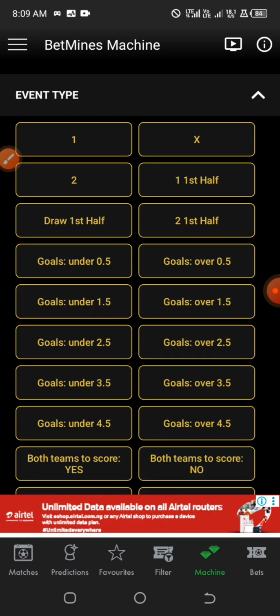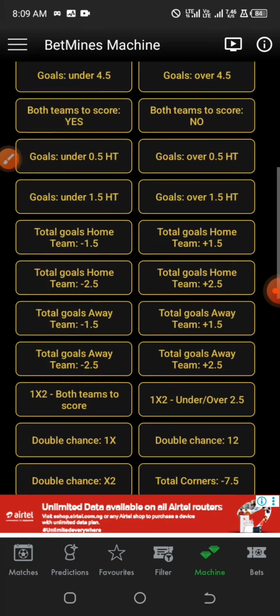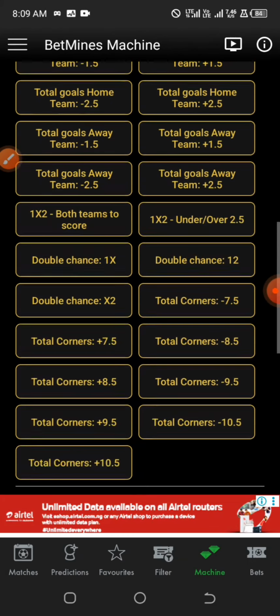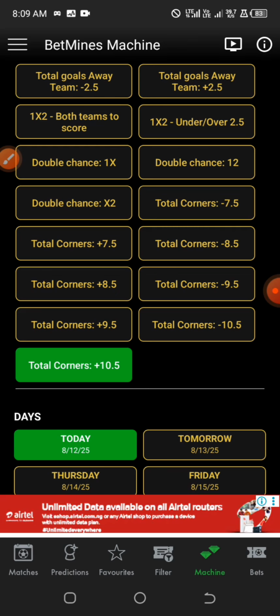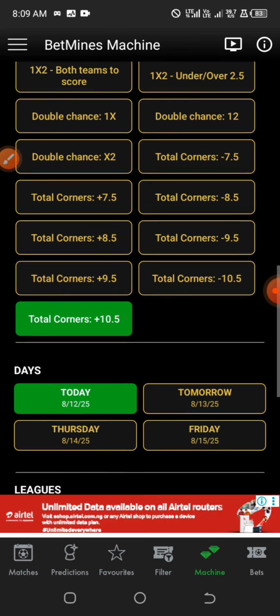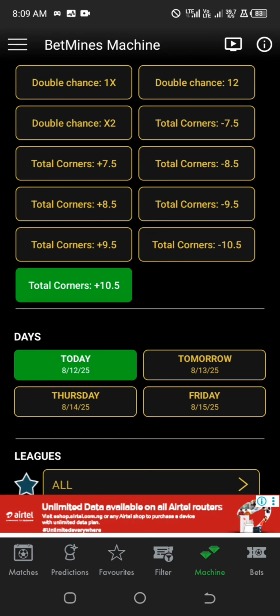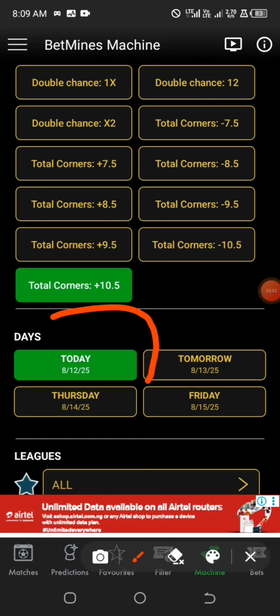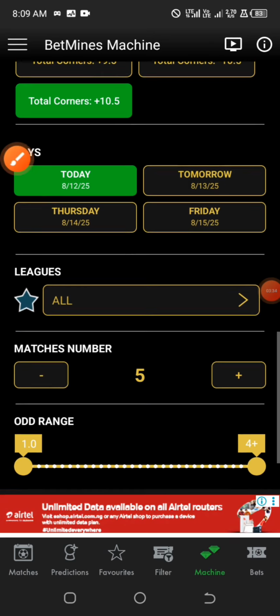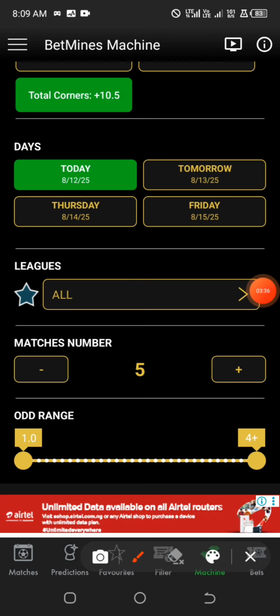All right, now, the event type that I'm going to select, if I'm going for over 10, just click on over 10, and we are going for today's games. And when it comes to league, I know that there are some leagues that do not do corners. They don't engage in corners very well, but we are going to select all leagues so that we won't be stressing ourselves or finding it hard to generate games.